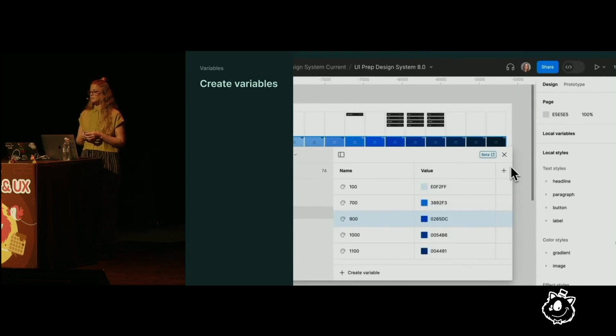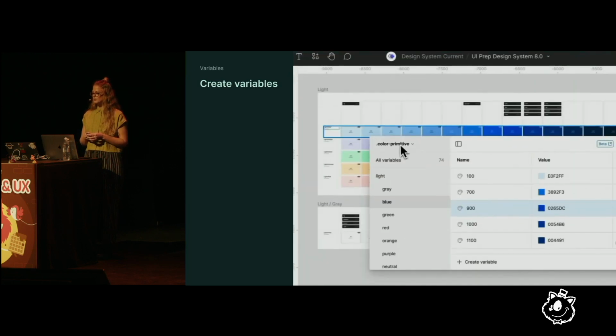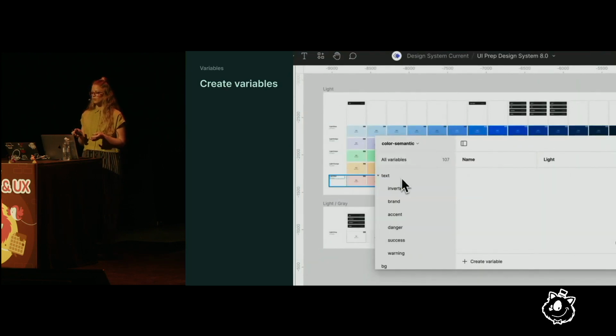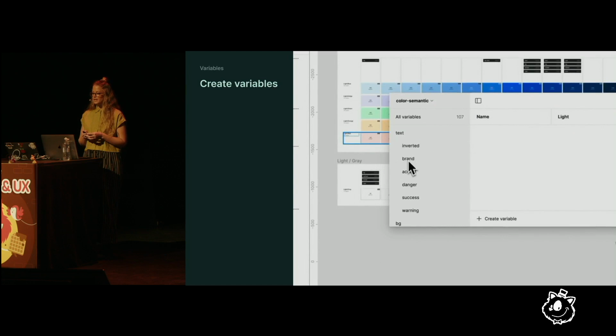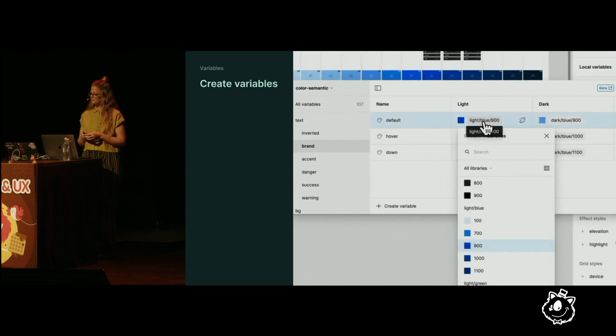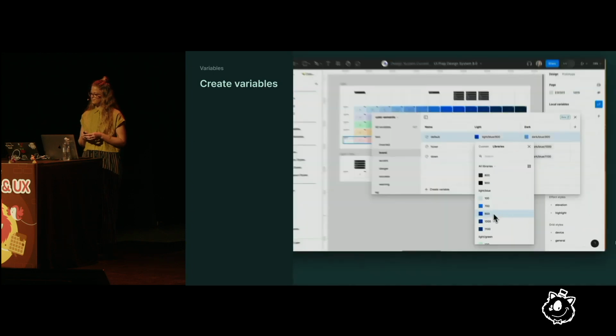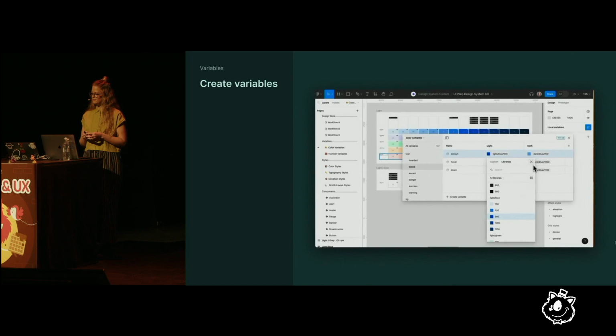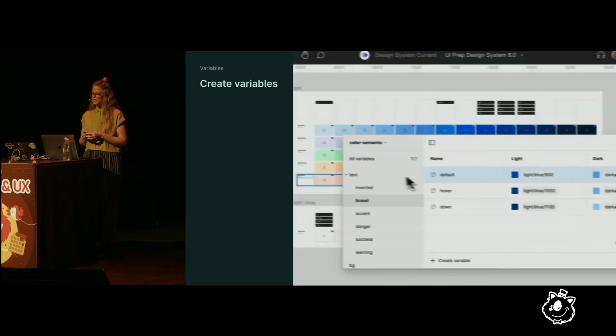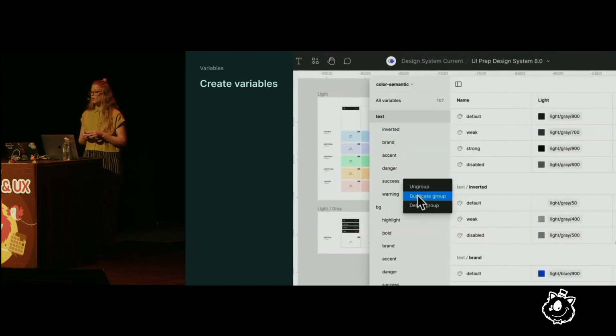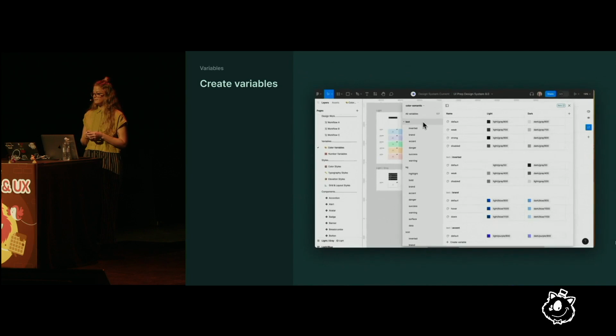Then add a semantic collection with groups and subgroups for each semantic category. And then feed each color with the appropriate primitive. A quick pro tip: once you create one full category, right-click to duplicate the entire thing for a head start on the next category. For almost every team, I recommend stopping here.